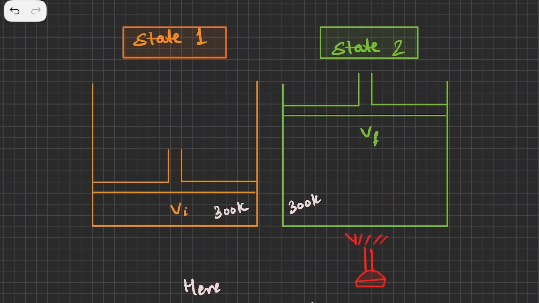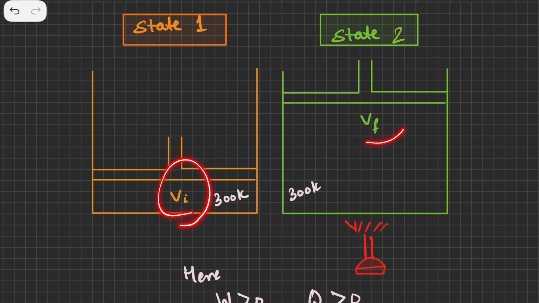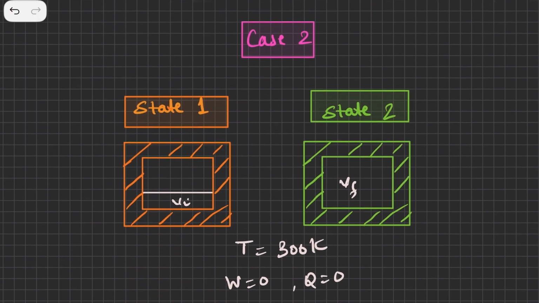Now we are going to do the same experiment. We are going to go from the same initial volume to the same final volume, even at the constant temperature, by a different method, a different path. So let's say we have this case 2. Now in case 2, this is your state 1, where we have taken an insulating material, so heat is not able to escape from inside to the outside.